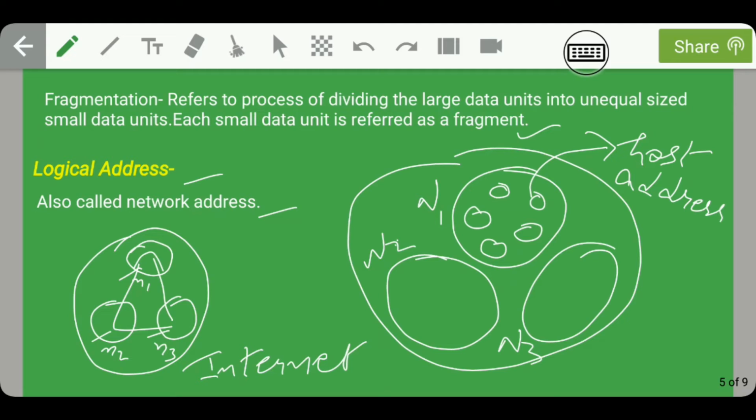Host address is unique only with respect to a network and not with respect to the internet, which means the same host address can be given to two systems in different networks. That is, let us consider in network 1 I have given host address 1 to this system. Then in network 2 also I can give the same number to some other system, which means the host address is unique only with respect to a network.